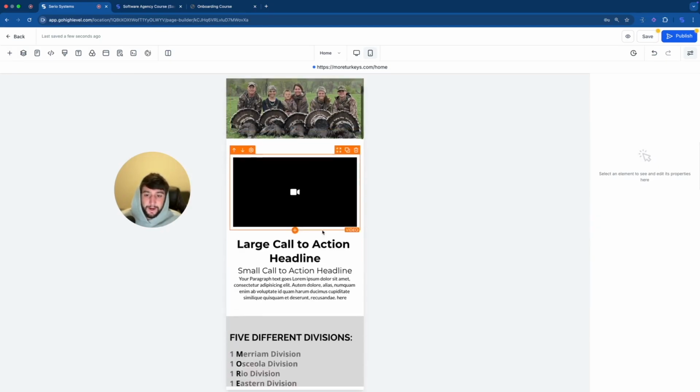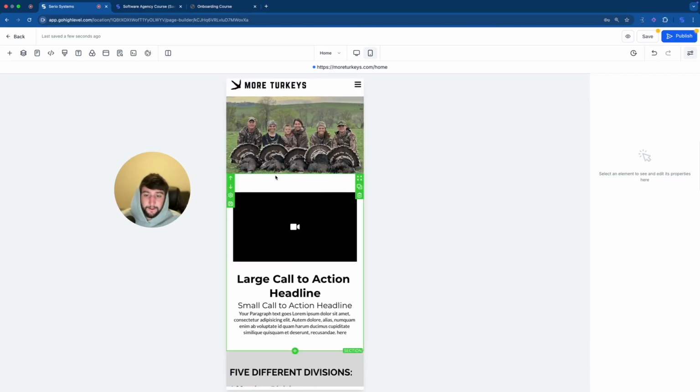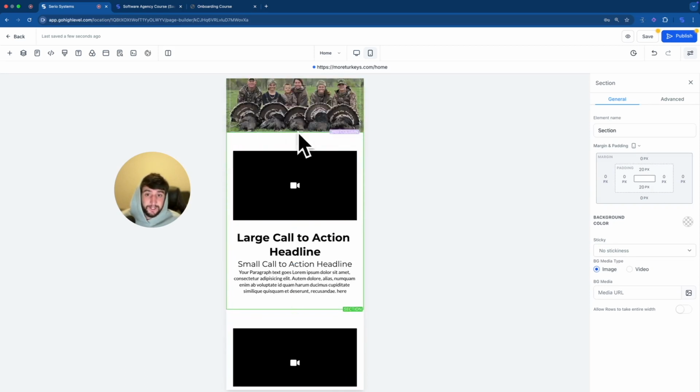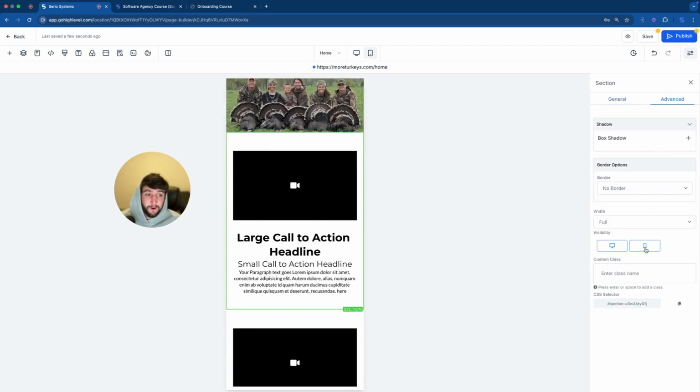Now looking at the mobile view, I don't love that there's no words above the video. I would rather put these words right above the video section, but I don't want to do that for desktop. So there's actually a really cool method. We're going to take the entire section and we're going to duplicate it. Then we're going to take the original section right here. We're going to click on advanced and we're going to click off for phone.